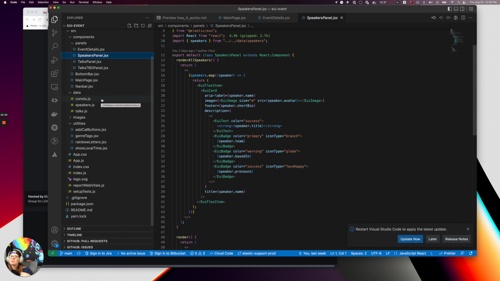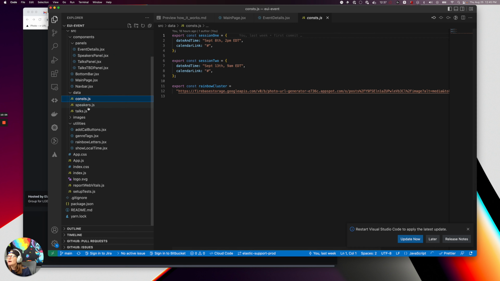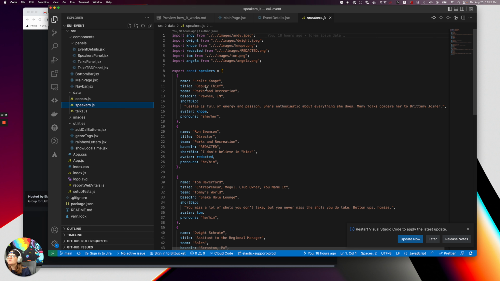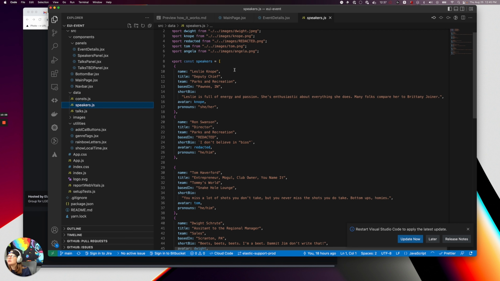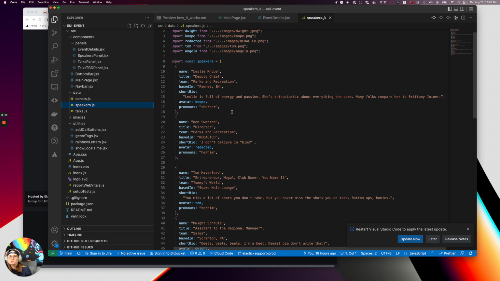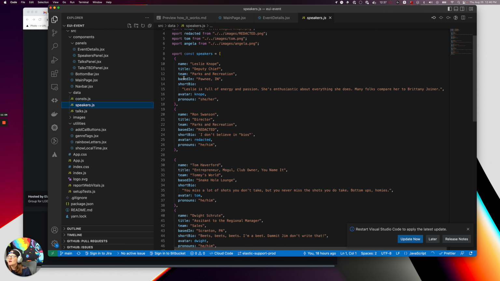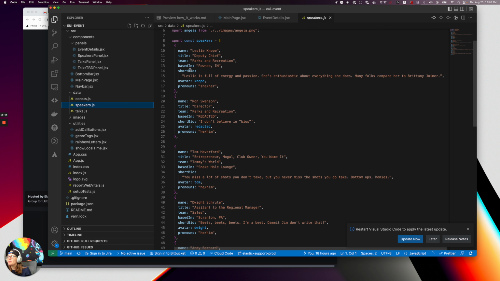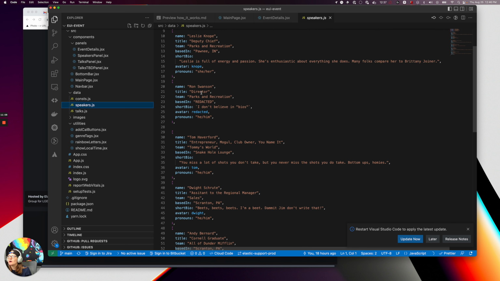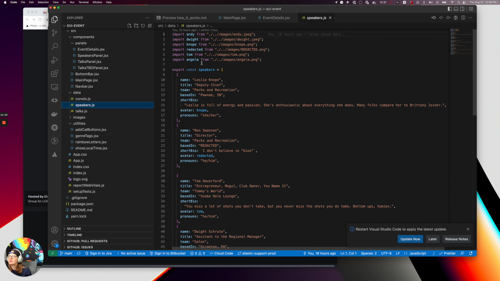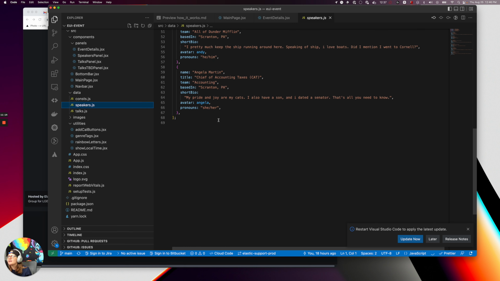I'm not dealing with hundreds of thousands of things, so it just felt easier to put it here, and I didn't need to go update it dynamically somewhere else. So this worked for me. I basically have data of the speakers, and it's just one big array of objects with each speaker being an object. So we've got Leslie Knope: a name, title, team, where they're based, short bio. You can obviously put whatever you want in here. The avatar references files from images, and that is simply what that is.